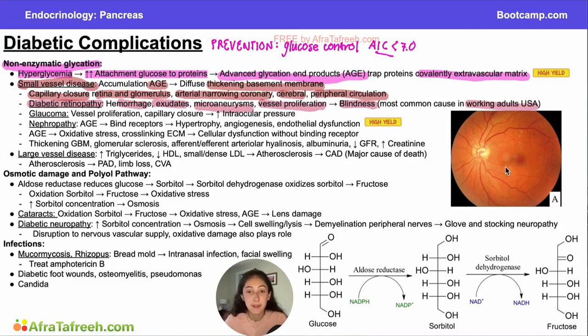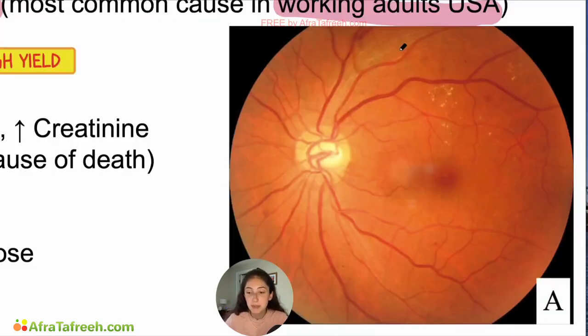And if you look over here on this image, you can see what a fundoscopy exam on someone with diabetic retinopathy might look like, and it is definitely fair game for them to just throw this image up on a slide and ask you what is this disease process on step 1. Zooming into this image over here, something that I'd like to point out, you can see these white spots here. These are often called cotton wool spots and are very characteristic of diabetic retinopathy. Additionally, you can see this little infarct here, also characteristic of diabetic retinopathy. So this is going to be a pretty distinct presentation for diabetic retinopathy, and you should be aware of this fundoscopic exam.